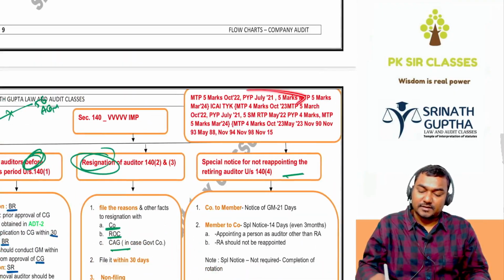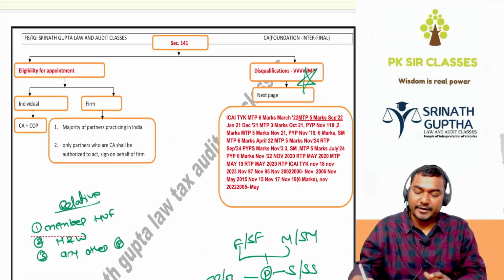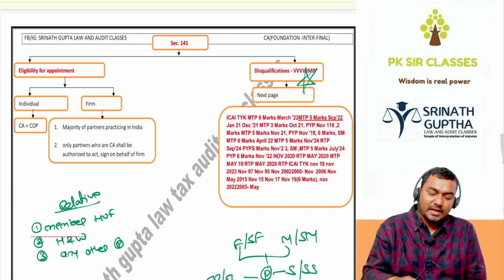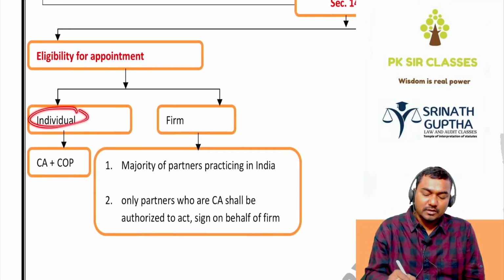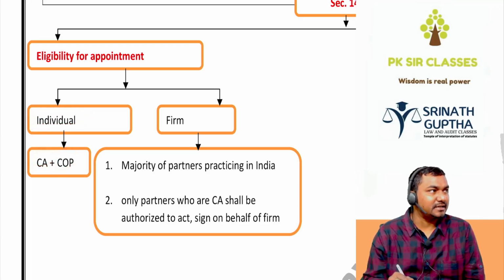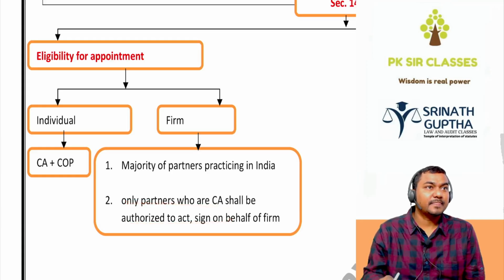See how many times it has come, beta, concept 140. Next, 141: qualifications and disqualifications. Who can become the auditor of the company? If he is an individual, he must be a CA plus hold a certificate of practice. A qualified CA having the certificate of practice. If it is a firm, beta, the majority of the partners must be practicing in India.